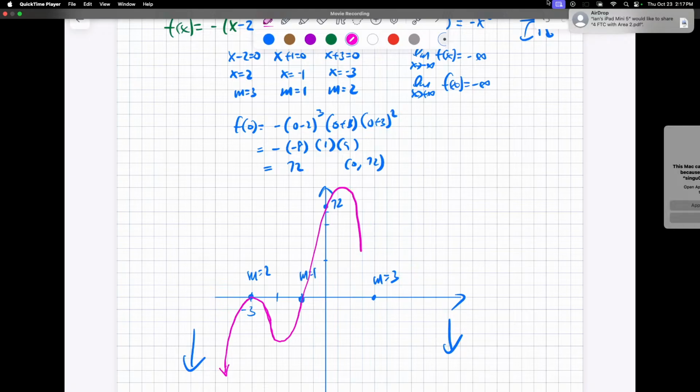Now multiplicity equal to 3, what does that look like? A bounce or a sphere? Oh, this is a sphere. Waterfall, so it's going to head like a waterfall like this. And this is a graph. Now, this is my prediction. I don't know how realistic this is. So for me, I always check on my desmos, to see if my graph is correct.